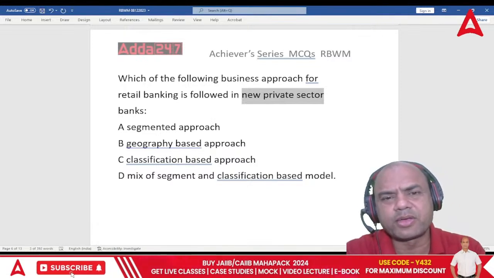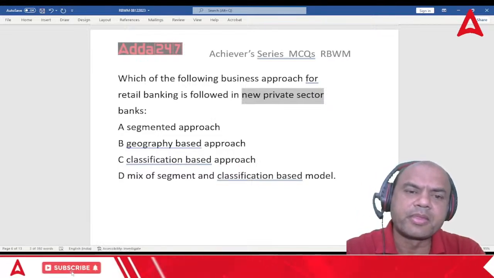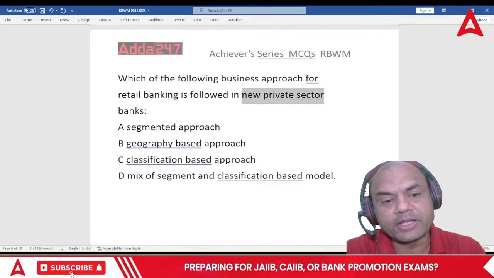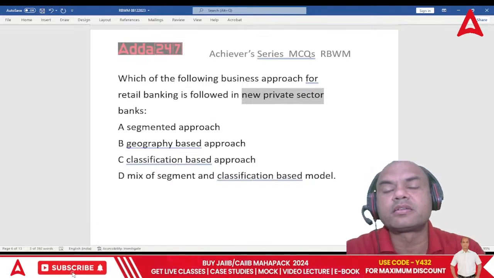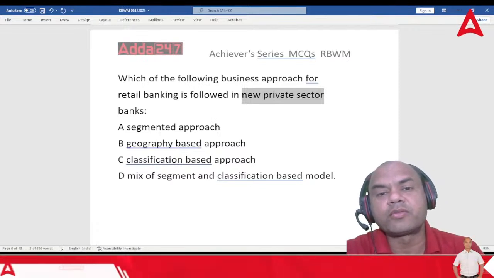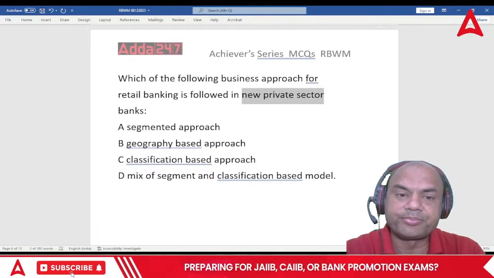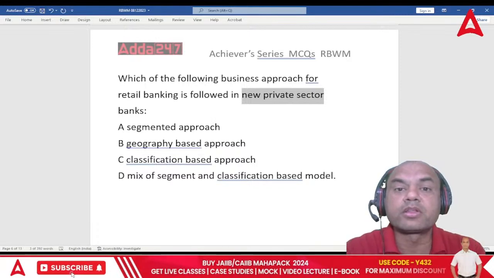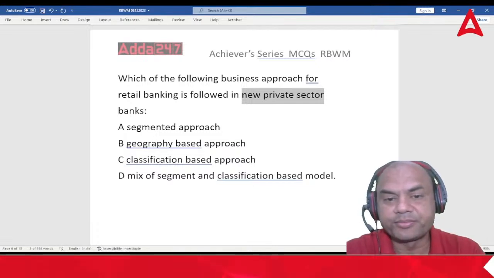Some came in somewhat earlier also, but generally 1994. When they came in, they changed the whole scenario of banking. Now we see online banking, everything, we are shifting more towards app banking, right? Why is it? Because of the competition given by these private sector banks, right?